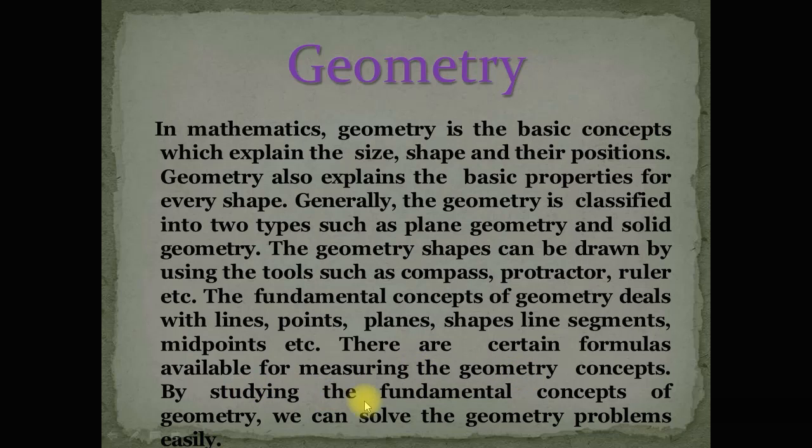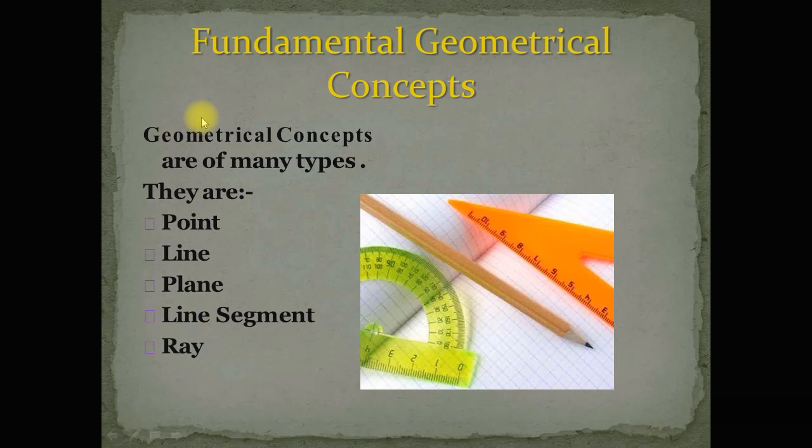By studying the fundamental concepts of geometry, we can solve geometry problems easily. Now, fundamental geometrical concepts. Geometrical concepts are of many types, such as point, line, plane, line segment, and ray, etc.